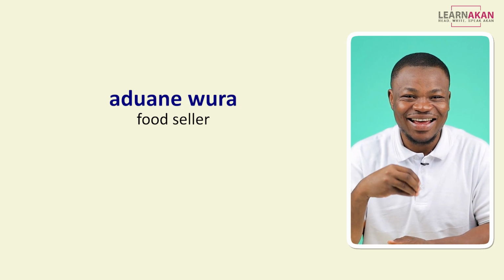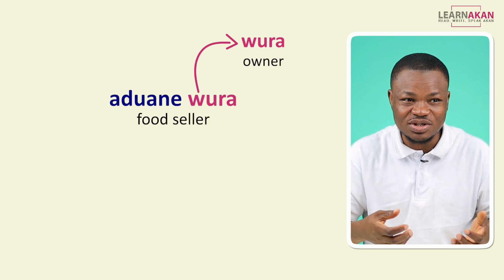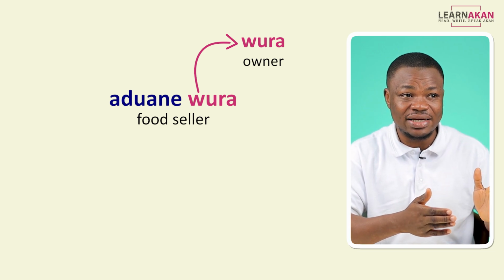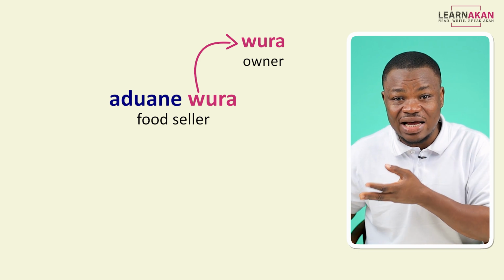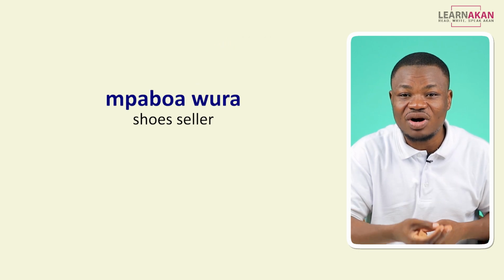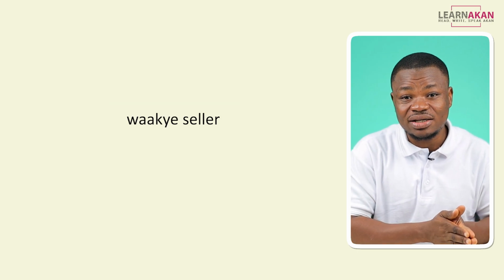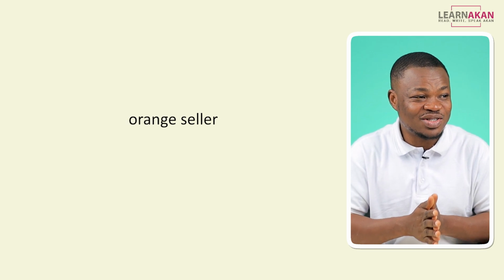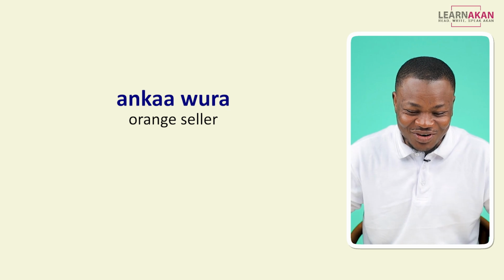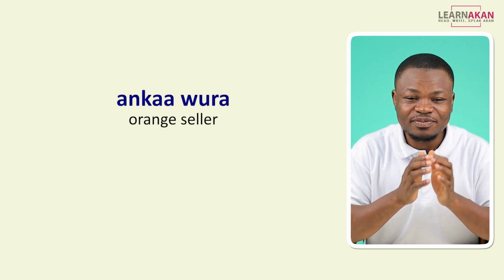Aduanewura. This wura means owner, someone who owns something. But that is what we attach to various items to say someone who sells those items. So if someone sells shoes, for example, I'll say mpaboewura. Someone sells food, aduanewura. Someone sells waakye, I'll say waakyewura. Someone sells oranges, I'll say ankanwura. So anyone who sells anything, just attach wura to the item that the person sells.